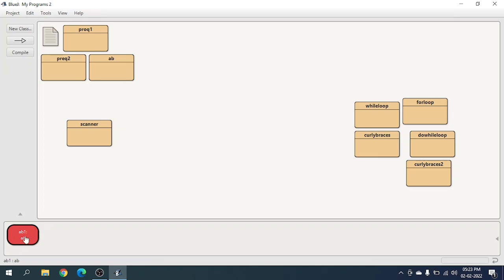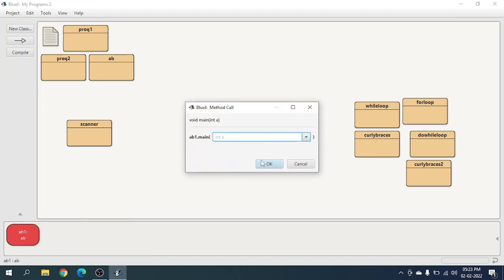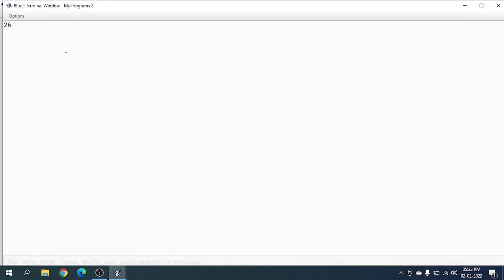One sec, I'll show you what it does. So instead of putting the value over here, let's just do this. Instead of putting the value in this box, this box won't appear. What will happen is, you see this can only enter input while the program is running.